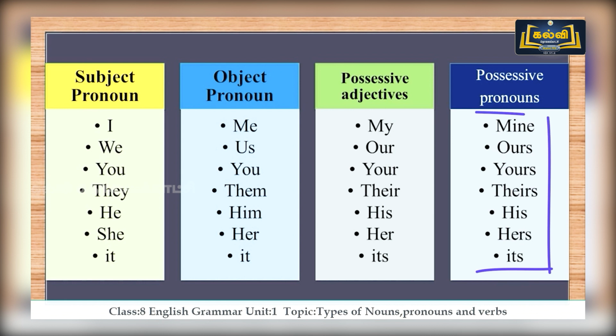I becomes mine. We become ours. Can you say what you become? Yes, you are right, yours. They become theirs. He becomes his and she becomes hers and it becomes its. So this is how it changes in each of the pronouns.